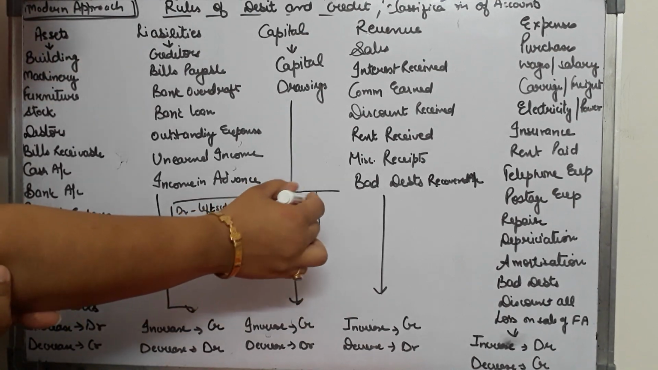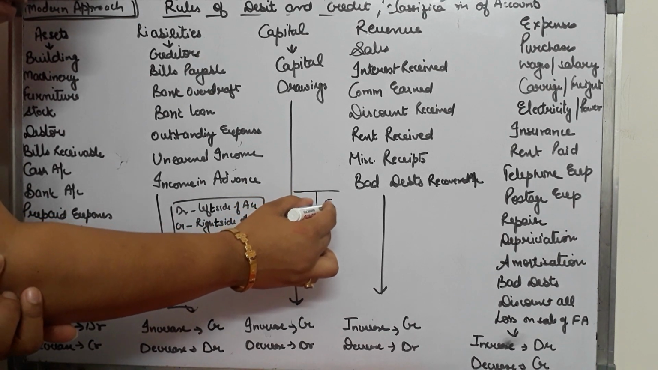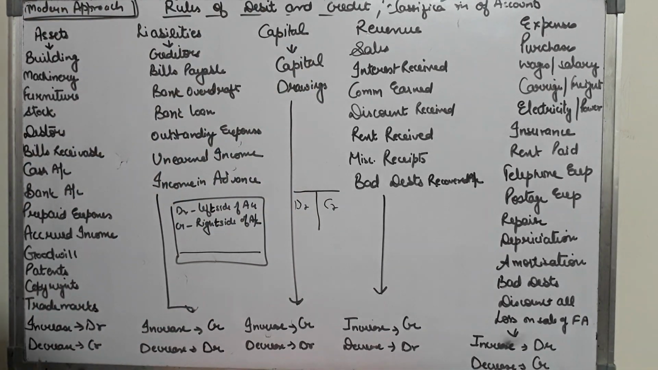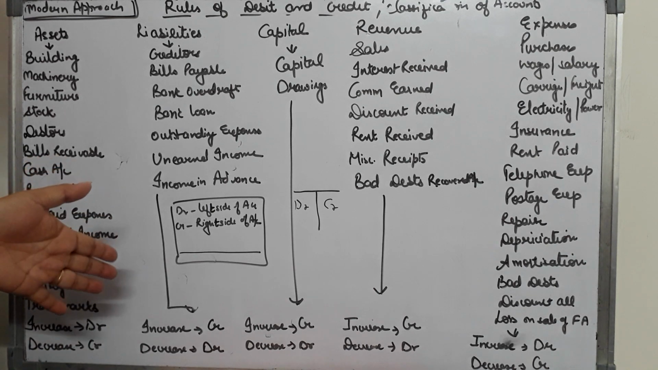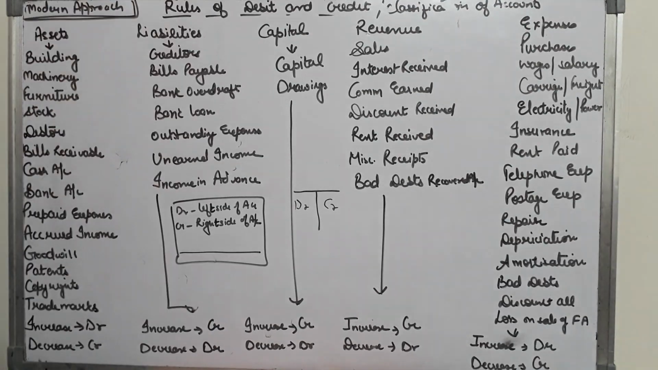It will be T-shaped. This side is known as the debit side, and this side of the account is known as the credit side. So when you are preparing your account, it is divided into two parts. One side is known as the debit side, and the other side is known as the credit side. So now in this chapter, what do we have to learn?